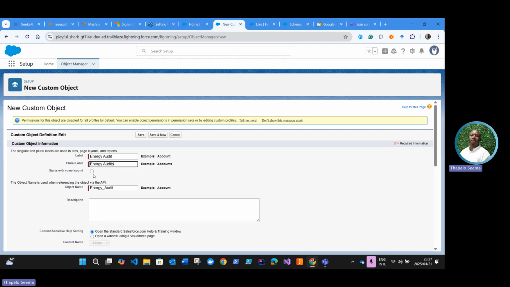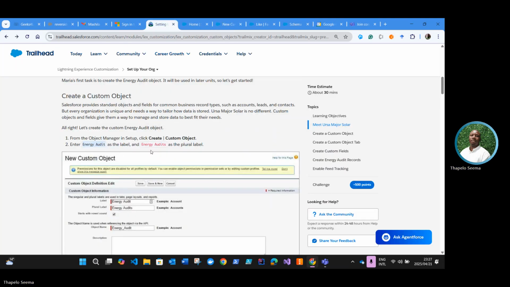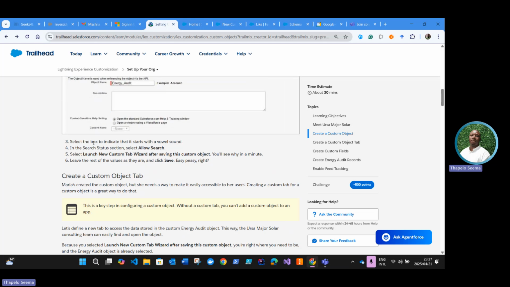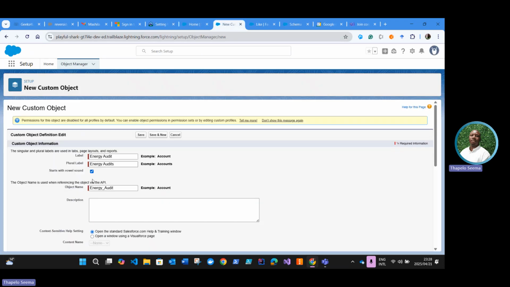Then we can see that the name starts with a vowel, so we're going to click on Starts with vowel sound. We already have the API name populated for us. Do we have a description? It doesn't seem like it. Then the next instruction says click on Allow Search, then also select Launch New Custom Tab Wizard after saving this custom object. So we're going to go ahead.